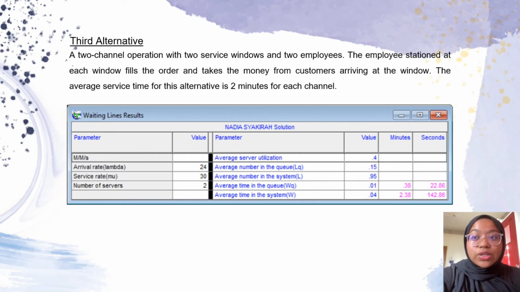A 2-channel operation with 2 service windows and 2 employees. The employee stationed at each window fills the order and takes the money from the customer arriving at the window. The average service time for this alternative is 2 minutes for each channel. And this is the output shown by QM for Windows when we key in the lambda 24 and the mu 30 and the number of servers is 2.